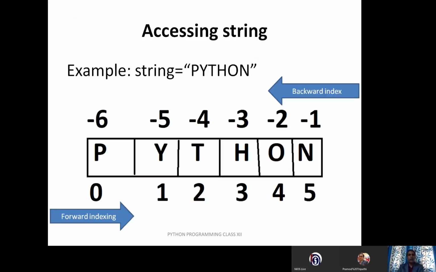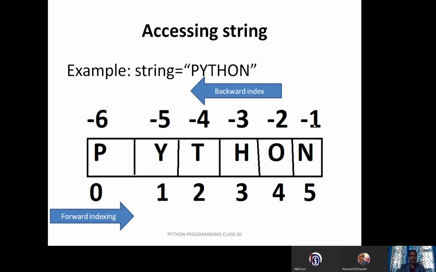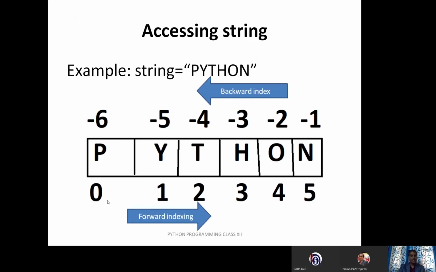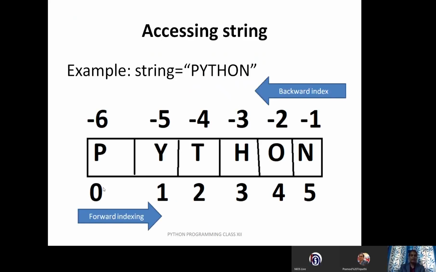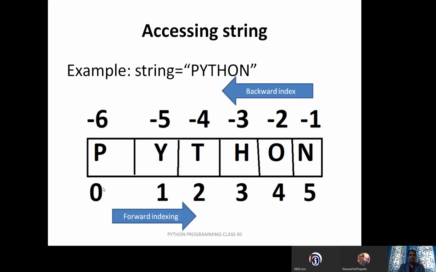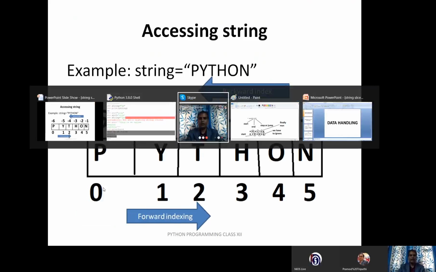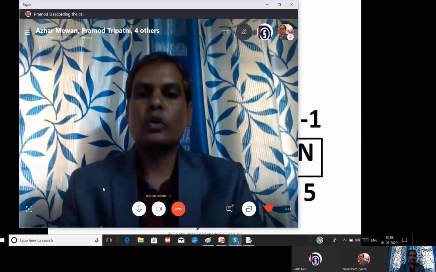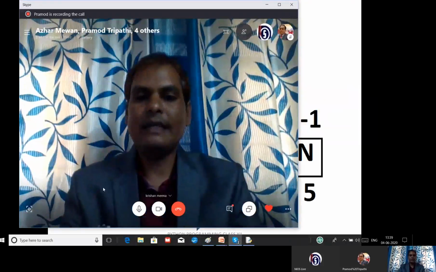Now you can see the string Python is indexed. This is called a backward index, where the last value is called -1, second last -2, and so on. And if you go for the forward index, the first index number is called 0. So don't be surprised, student, if it is displaying 0, nothing is wrong. In Python programming, the first character of a string is at the position of index number 0.